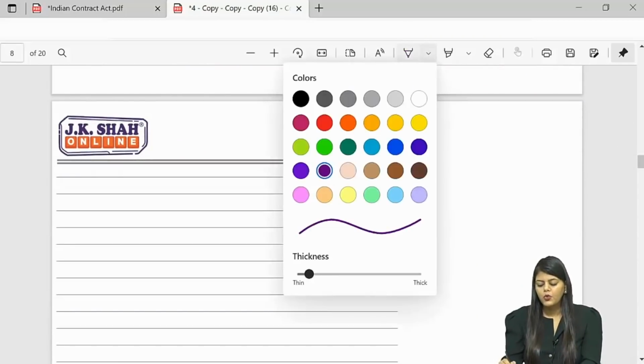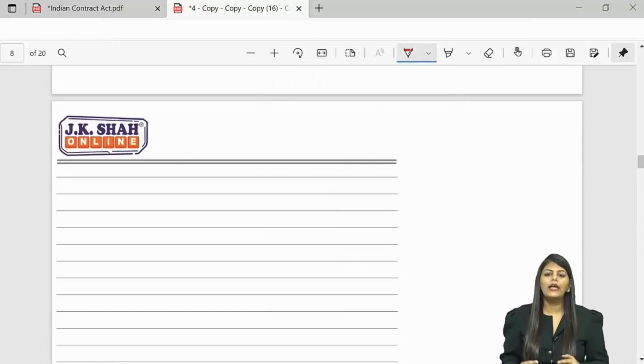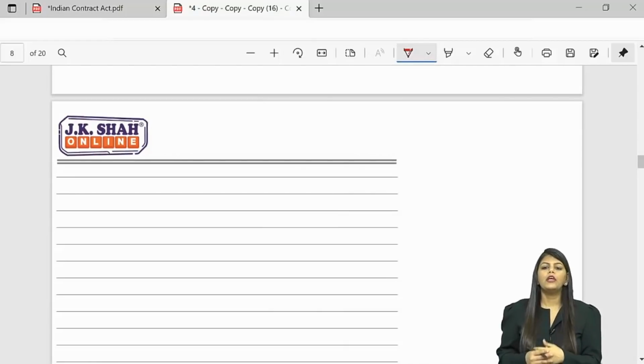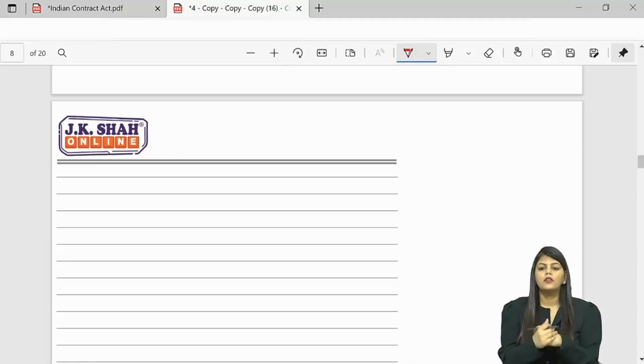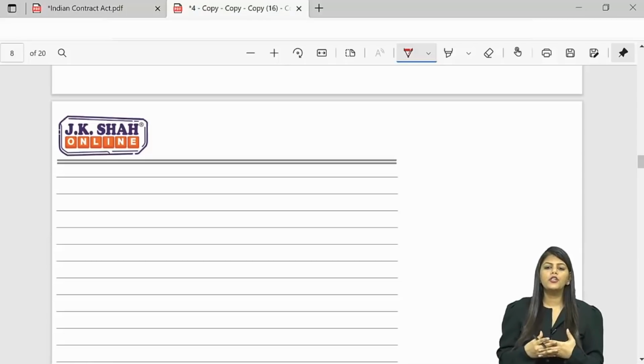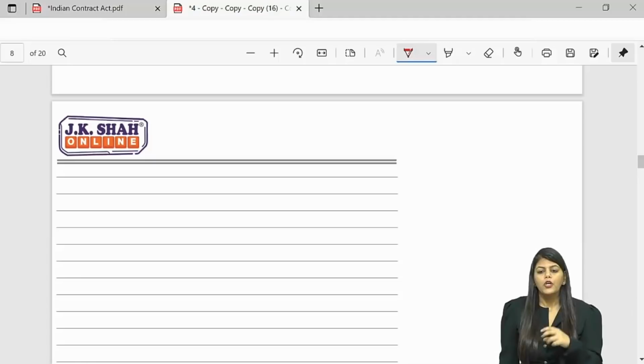Then, the crucial parts. Bacha, in exam, honestly, if the examiner does not have time to read your whole answer, you need to attract the examiner by writing the keywords, the key terms, the case laws, the Latin terms, etc. So wherever there is case law, it will be great if you quote the case law. They are not expecting you to write the whole story of the case law. You can just give the gist, or maybe you can just write the judgment, but write the name of the case law.